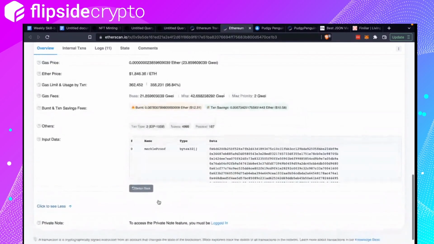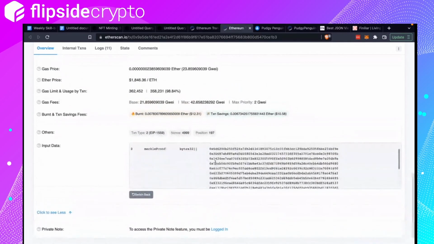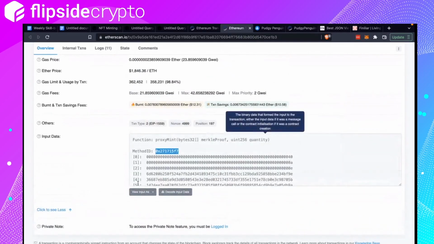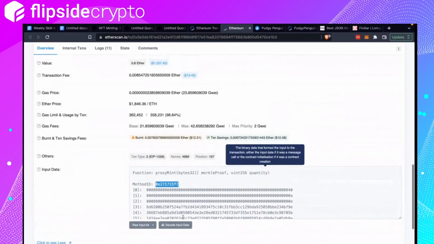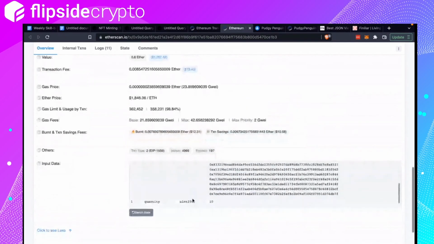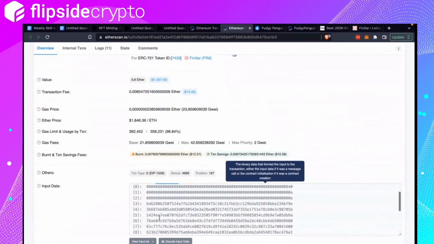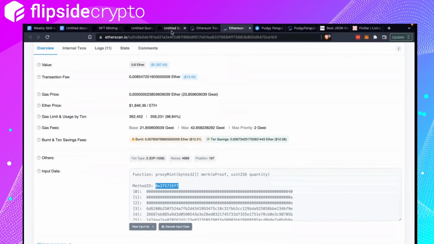You click on decode here, it looks like it's a proof that shows, I don't know what this is. And then quantity will show the number of NFTs minted. Okay, cool. So nothing that we need to decode that we wouldn't find out from the event logs itself, right? In some cases, we will need to decode them. This would be in the input data table, or data table rather.